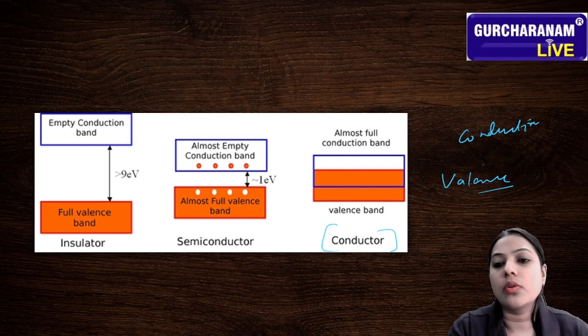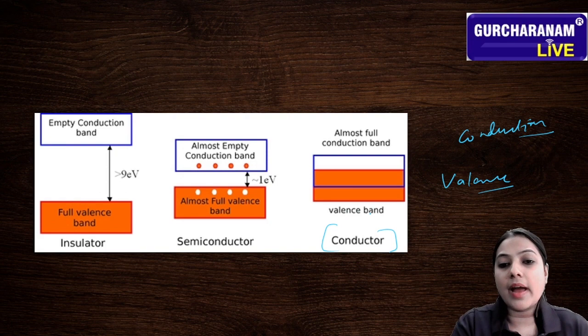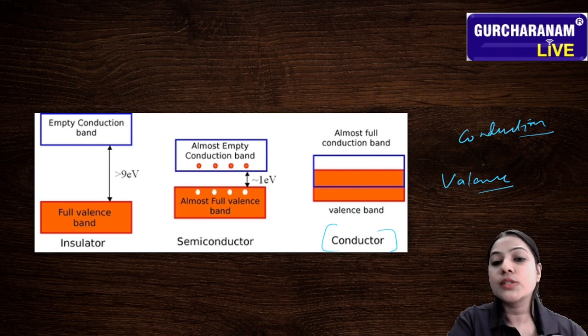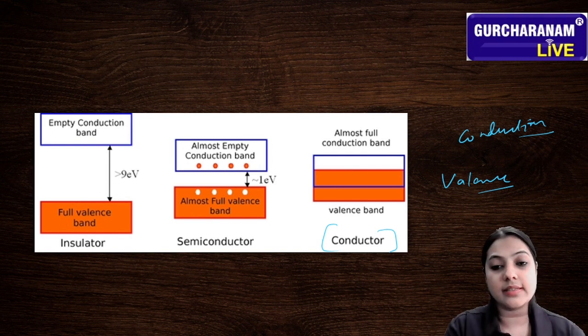If you see the diagram of the conductor, the valence band and the conduction band totally overlap each other. So the electrons present in the valence band can easily jump to the conduction band. So the free electrons in the valence band easily go to the conduction band, and the flow of electric charge happens easily.